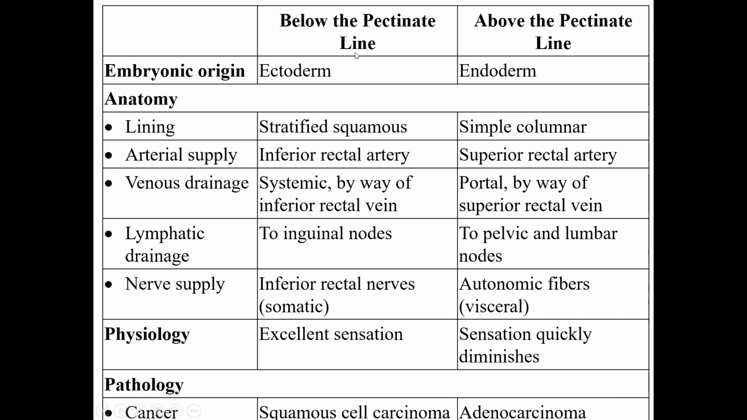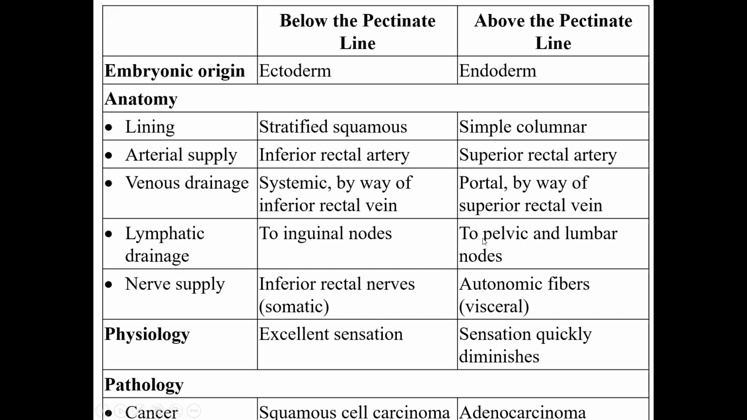So the pectinate line and the Hilton's white line. The embryonic origin above the line is endoderm, below the pectinate line is ectoderm. Above the pectinate line, the lining is simple columnar. Below the pectinate line, it is stratified squamous. This is same as the stratified squamous of the external skin. The blood supply is through the superior rectal artery and the venous drainage is through the portal system above the pectinate line. Systemic by way of inferior rectal vein and to some extent middle rectal vein.